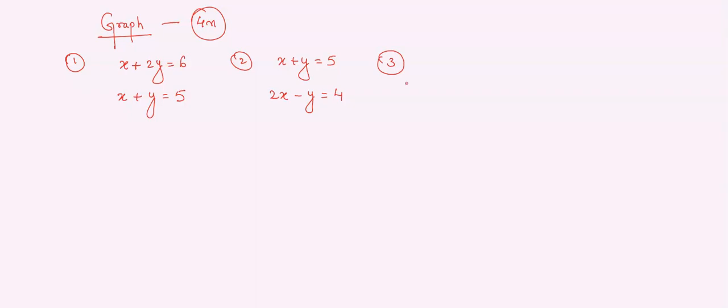And then the next question: x plus y is equal to 5 and x minus y is equal to 1. I want you to try all these questions once without fail. And next, 2x plus y is equal to 6 and 2x minus y is equal to 2.